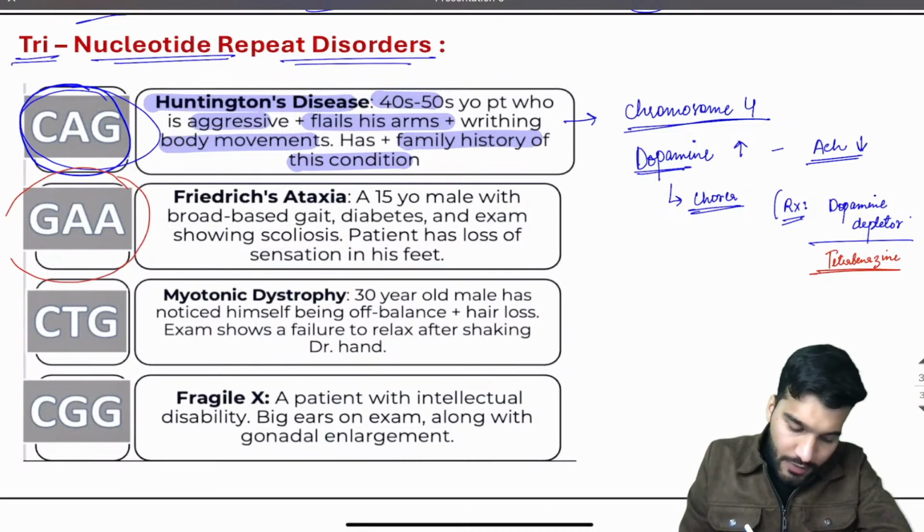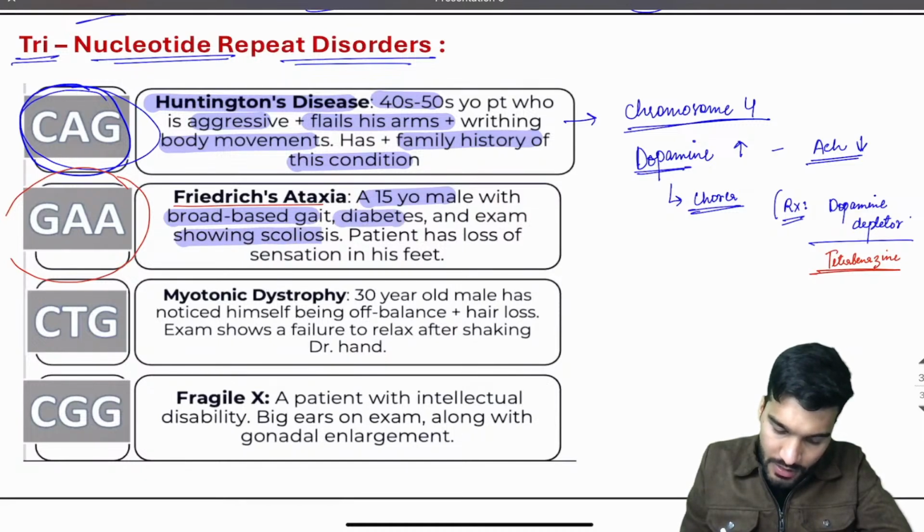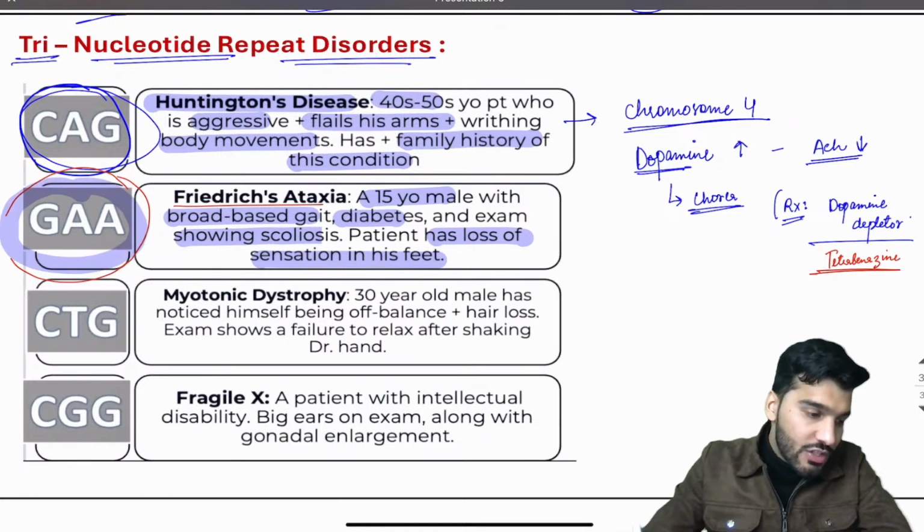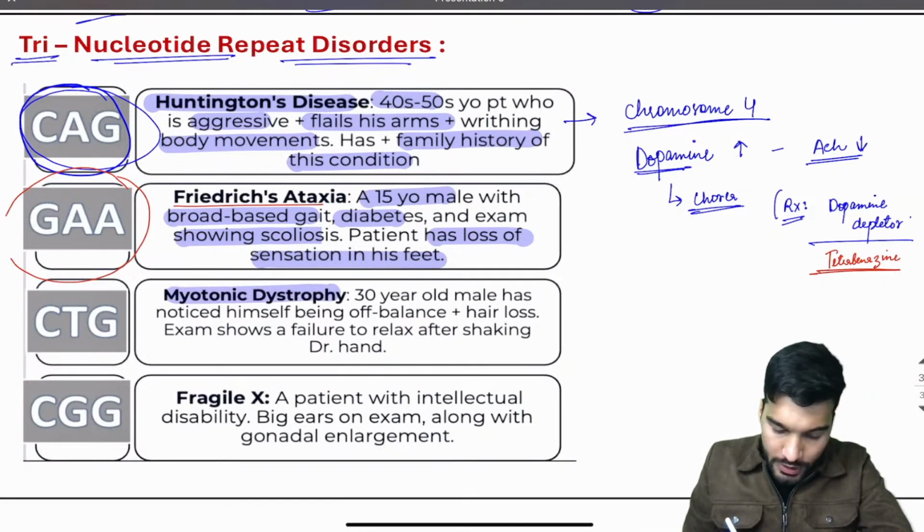Now GAA is Friedreich's ataxia. A 15-year-old male will come with a broad-based gait, diabetes, and exam showing scoliosis. Patient has a loss of sensation in his feet. So the trinucleotide repeat is going to be GAA. Then myotonic dystrophy.